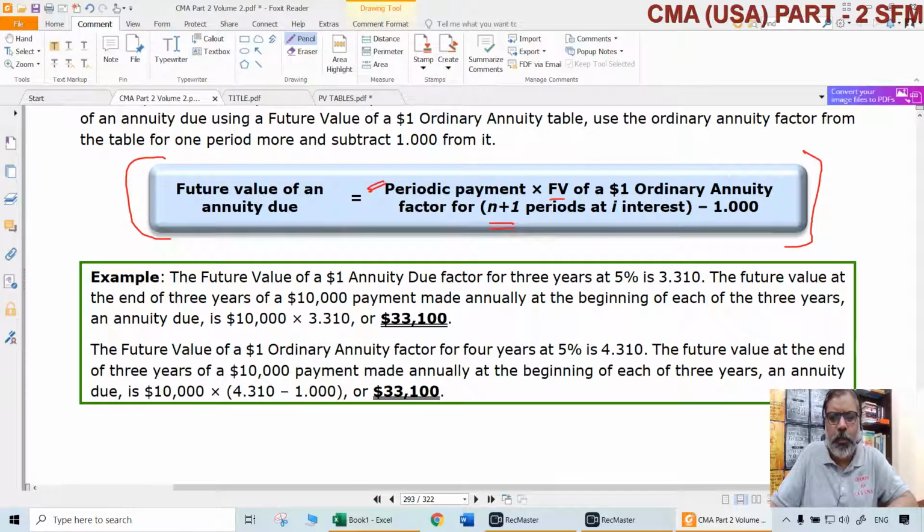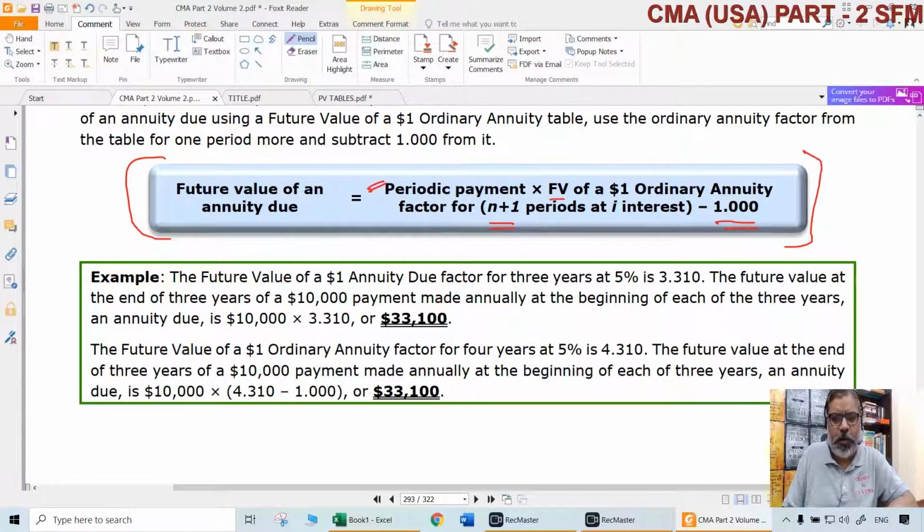For example, if the number of time periods is 4, we should not take 4 years. We have to take 5 years or 5 periods. Not n periods, n plus 1 periods. FVIFA minus 1 will automatically give us the future value of an annuity due.